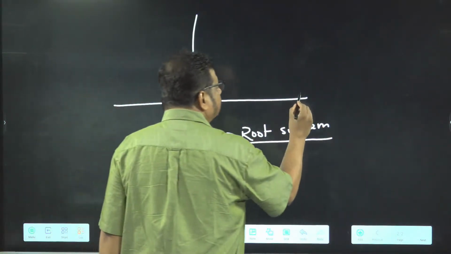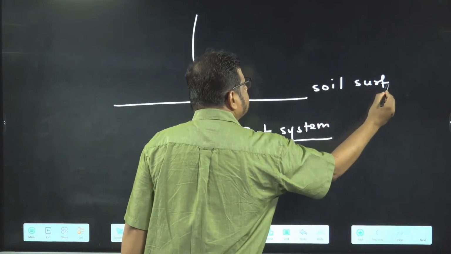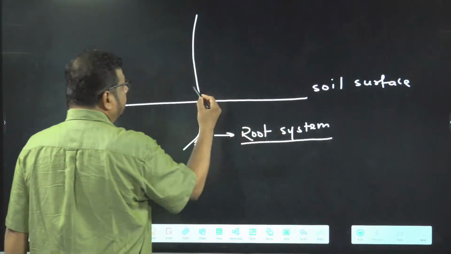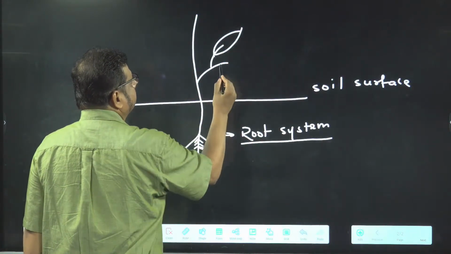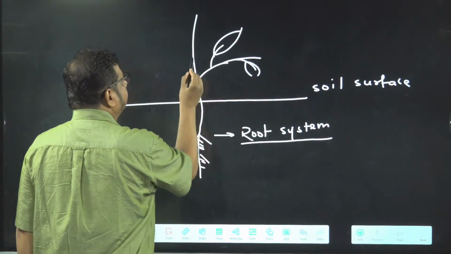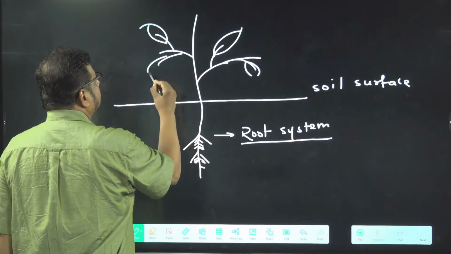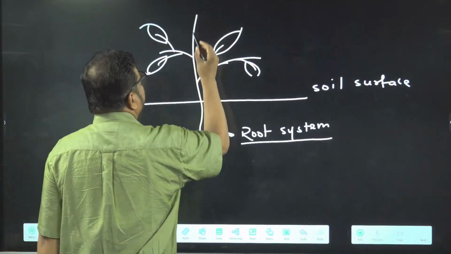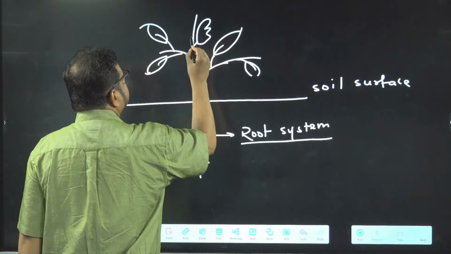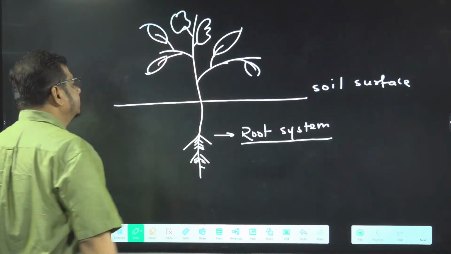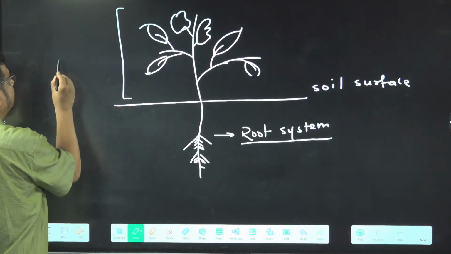The root system is below the soil surface. And this particular one is the shoot system. These are the branches, and here are the leaves. So this one is the root system, and this one is the shoot system.